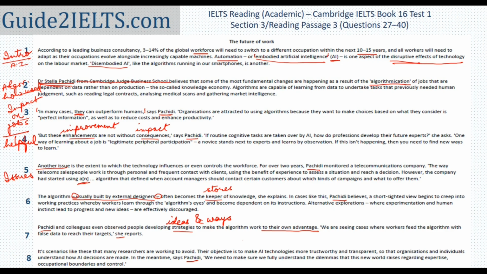You may feel you're not really getting any in-depth information, but you already know a little bit about what the passage is about. When we just read the heading, The Future of Work, we knew nothing. But now we know that it is clearly all about using technology, using computers and computer programs in workplace, how it is helpful, what are the negatives of it.